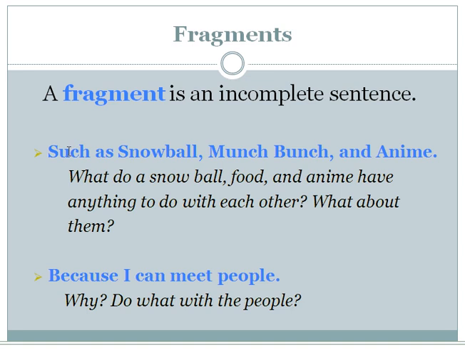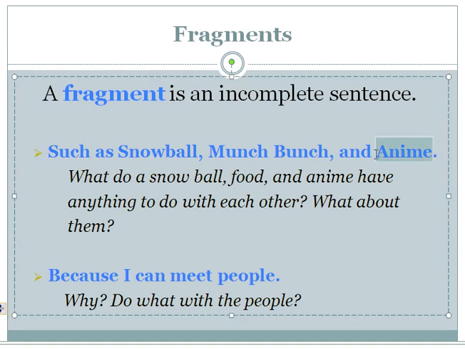If we look at these, the first one, such as snowball, munch bunch, and anime, we ask ourselves, what do a snowball, food, and anime have to do with each other? What about them? In other words, this fragment needs more information in order for it to make sense and become a complete sentence. Again, as a dependent clause, we have because I can meet people. This is still an incomplete sentence. Why? Do what with the people? We have unanswered questions that we need to answer.